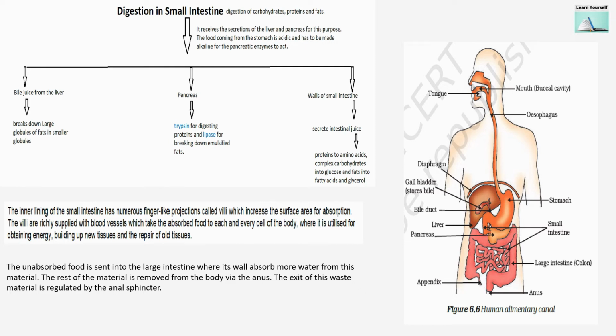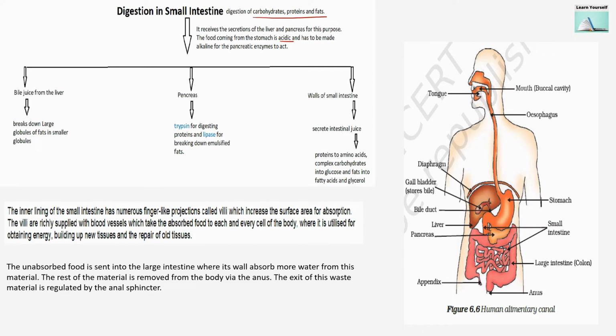So now, digestion in the small intestine: the digestion of carbohydrates, proteins and fats will happen over here. It receives the secretion of the liver and pancreas for this purpose. The food coming from the stomach is acidic and has to be made alkaline for the pancreatic enzymes to act. Now, protein digestion happens in the stomach.